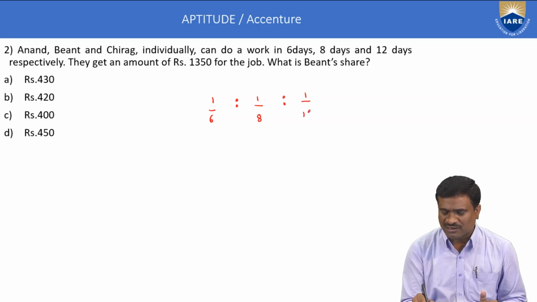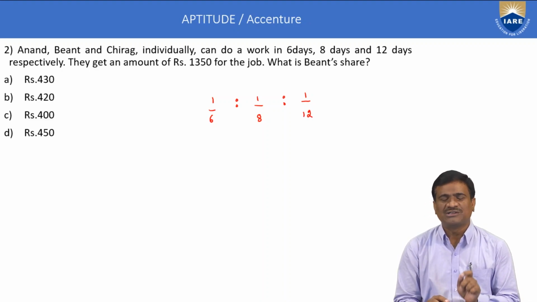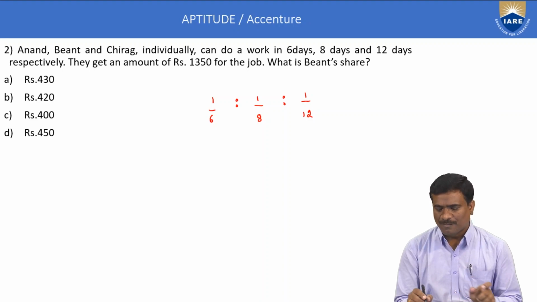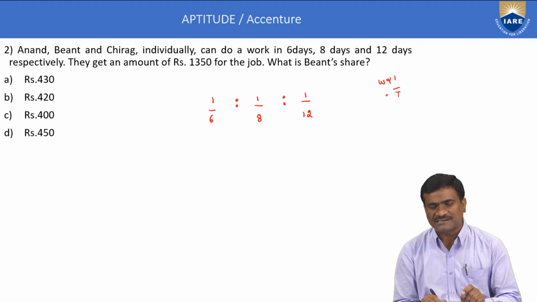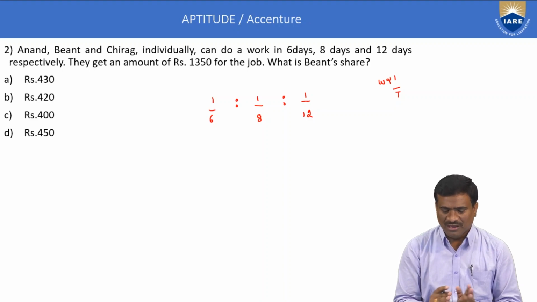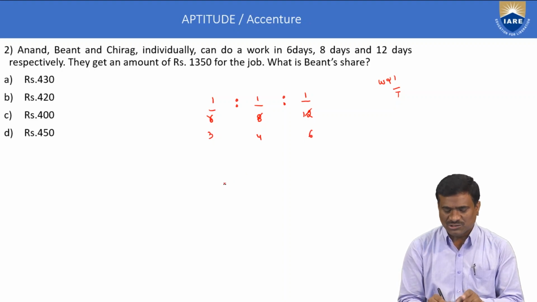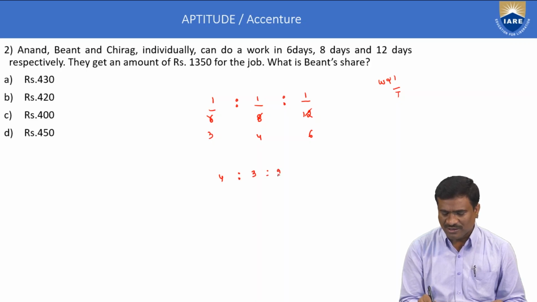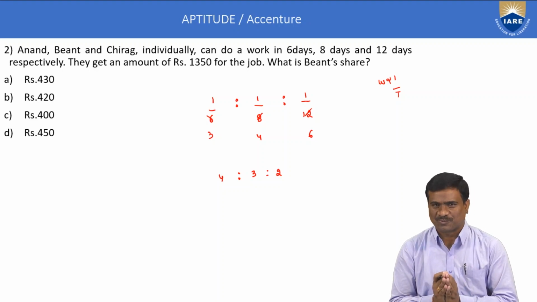If the problem belongs to direct proportion, A is to B is to C is equal to 6 is to 8 is to 12. But work is inversely proportional to the time, so 1 by 6 is to 1 by 8 is to 1 by 12. In the next part it is only simplification. Here 2 into 3, next 2 into 4, next 2 into 6. Here the LCM is 12. 12 by 3 is 4, 12 by 4 is 3, 12 by 6 is 2. Therefore, A is to B is to C is equal to 4 is to 3 is to 2.